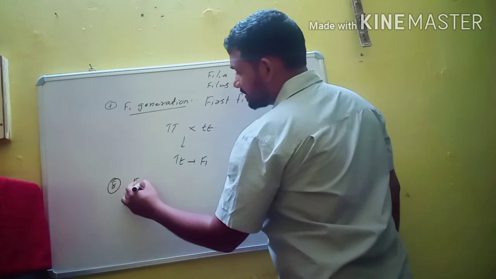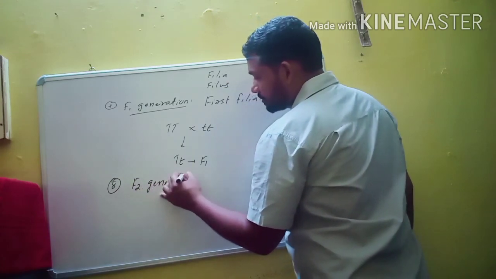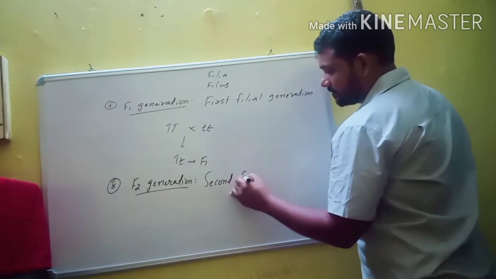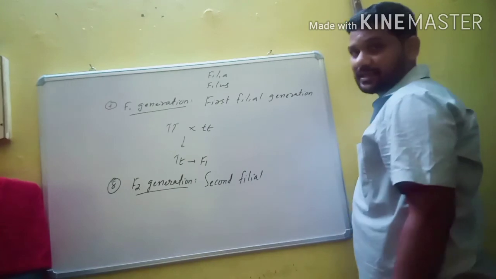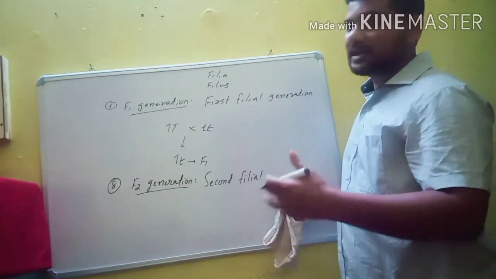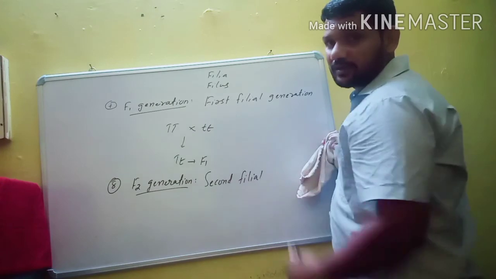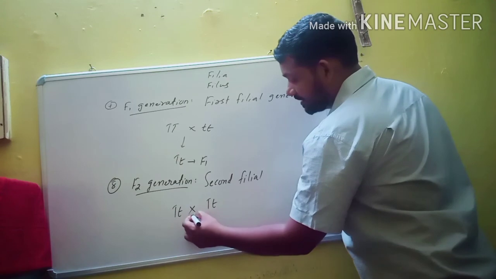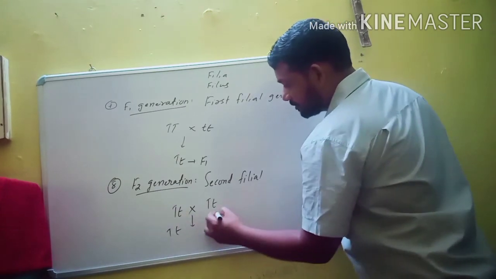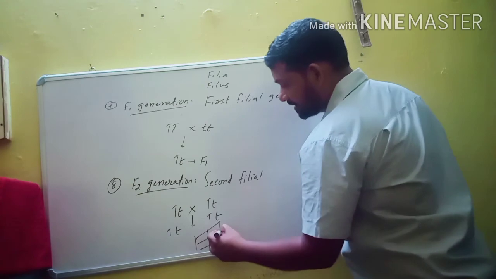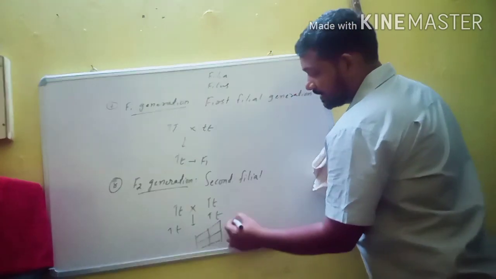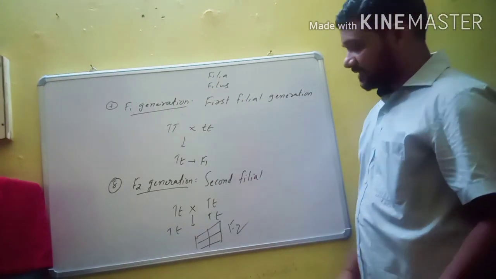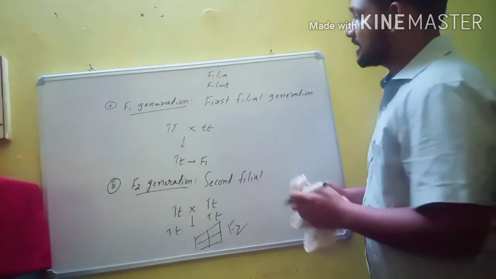Next important term is F2 generation. So F2 generation means the second filial generation. The second filial generation is usually obtained from a cross between hybrids, or a hybrid and one of the parents. For example, the F1 generation is self-fertilized, then it produces gametes. When these gametes are placed together, they produce offspring, and these offspring are usually in the F2 generation. So F1 generation means first filial generation and F2 generation means second filial generation.